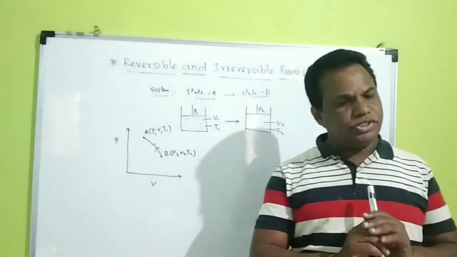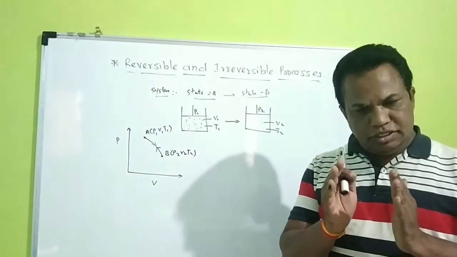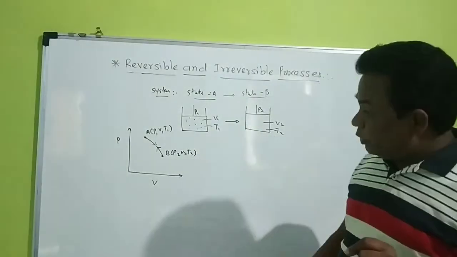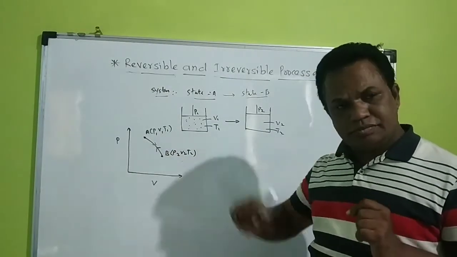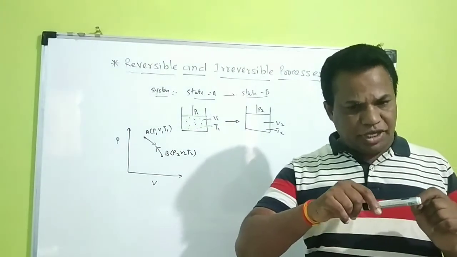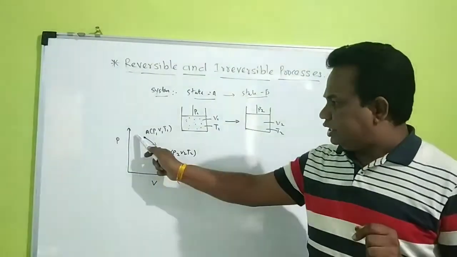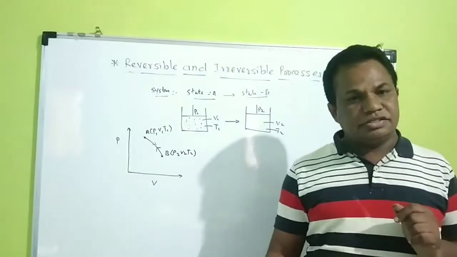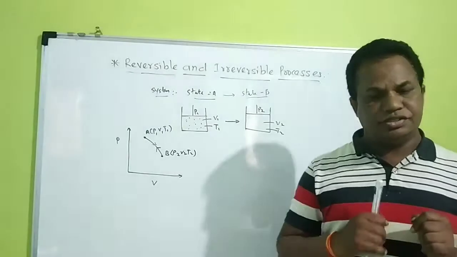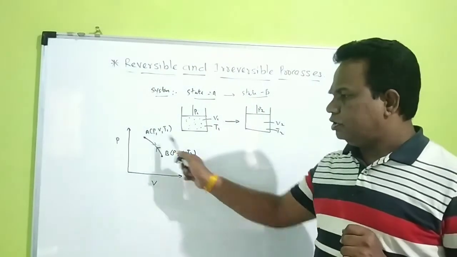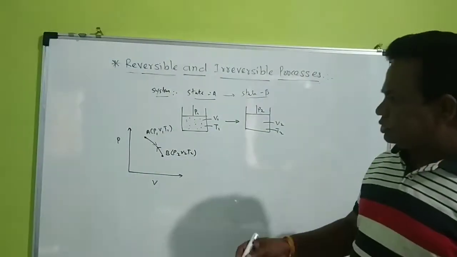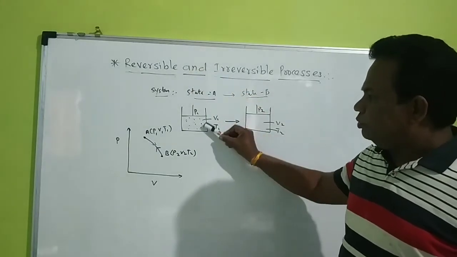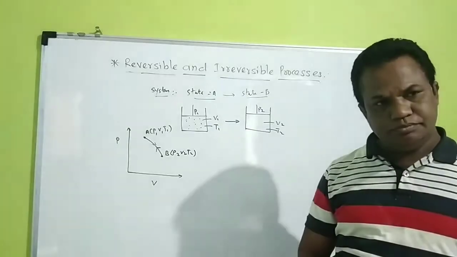So a reversible process is a thermodynamic process in which each and every step changes very slowly. If some energy is lost during the direct change, then in the reverse change the same amount of energy is gained by the system. Suppose the pressure changes, then volume changes, and temperature also changes.